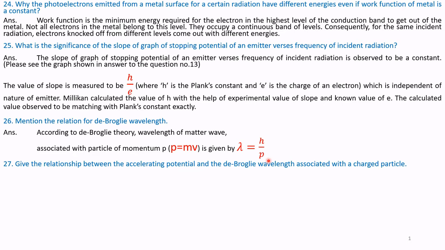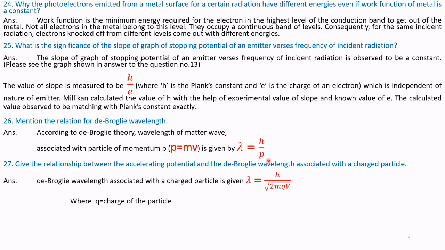Question number 27. Give the relationship between accelerating potential and de Broglie wavelength associated with a charged particle. Answer. The de Broglie wavelength associated with a charged particle is given by the relationship lambda is equal to h by square root of 2mqV.